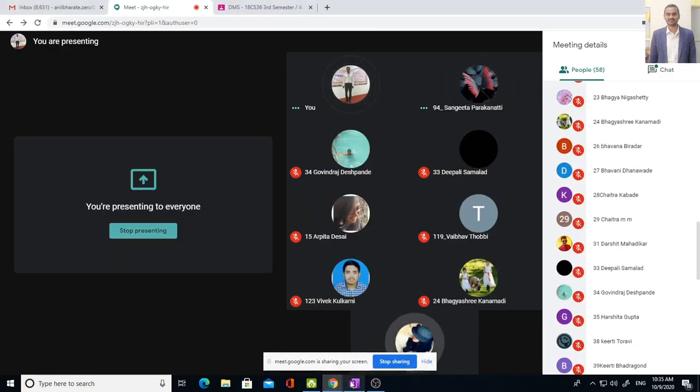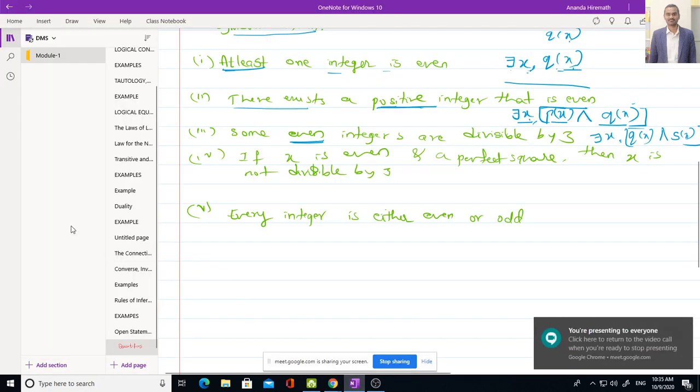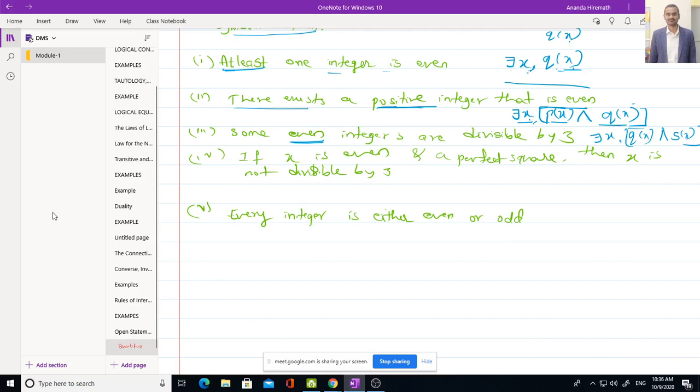Very good. Because what he is saying, if x is even and a perfect square, then x is not divisible by 3. Here he has not used a word like at least or some x. If x, it means that it is for every x. So for all x.